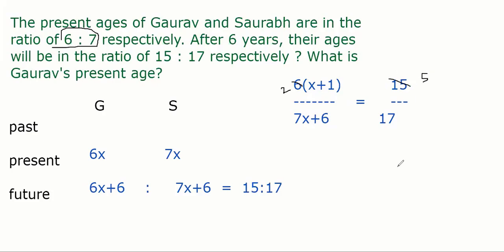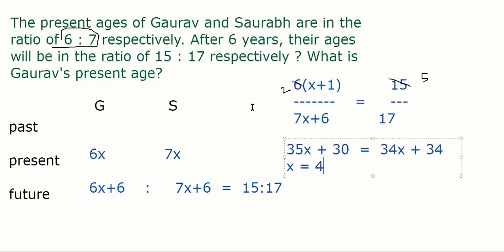Now do the cross multiplication. 7x into 5 is 35x plus 30, and this gives me 7 into 34 is 34x plus 34. Cross multiply normally, guys. So x equal to 4. X is just 4, guys. Now that x is 4, we can get anything we want.